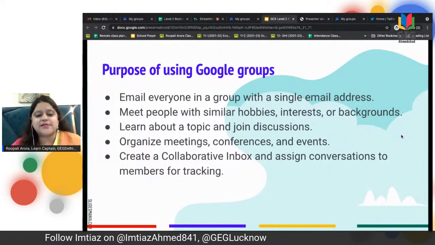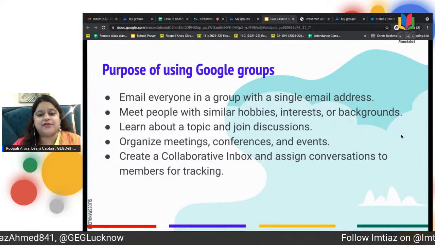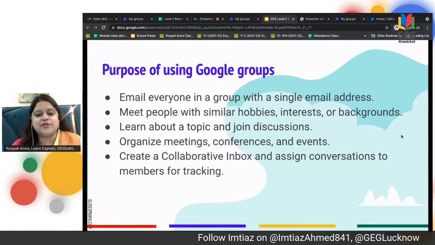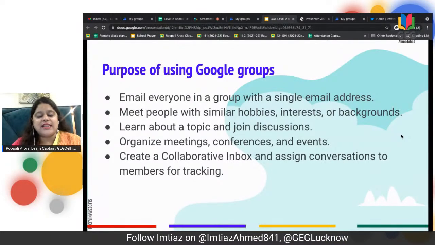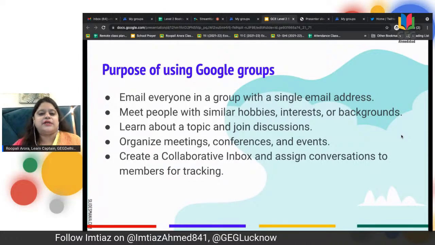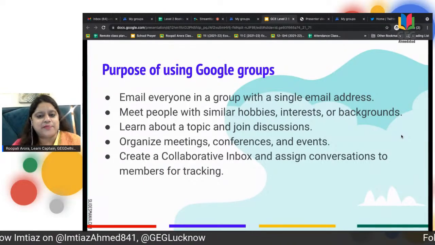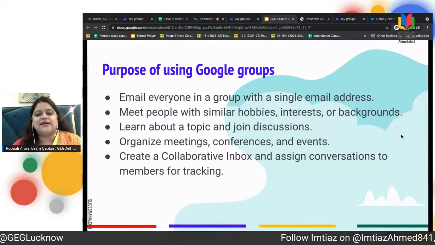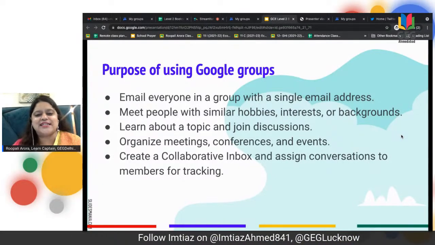So let's see what is the purpose. First and foremost, if you are heading a particular group in your school or organization, no matter where, one thing is very essential: you communicate with a whole lot of people. And of course, you communicate through their email IDs.